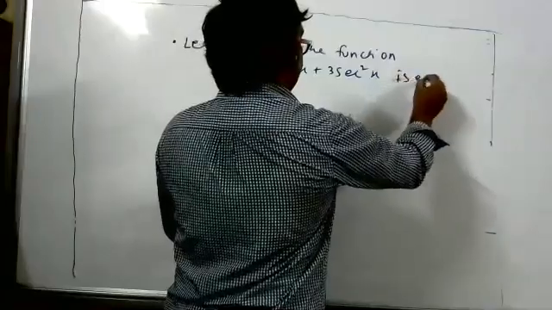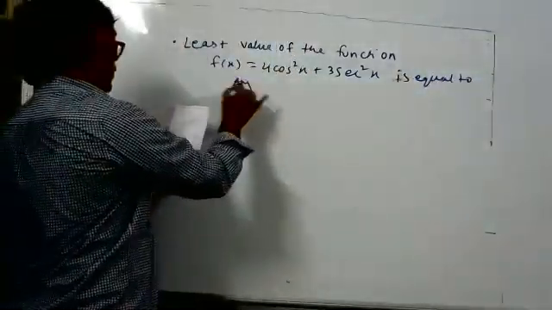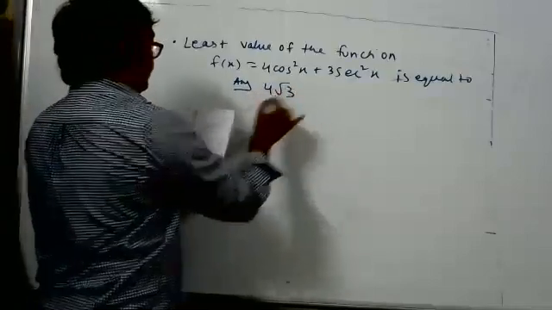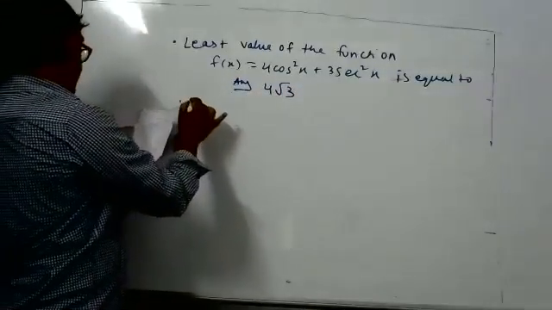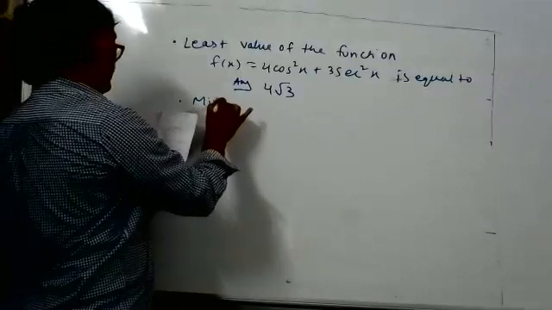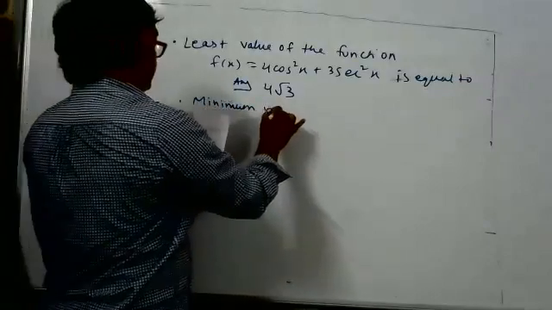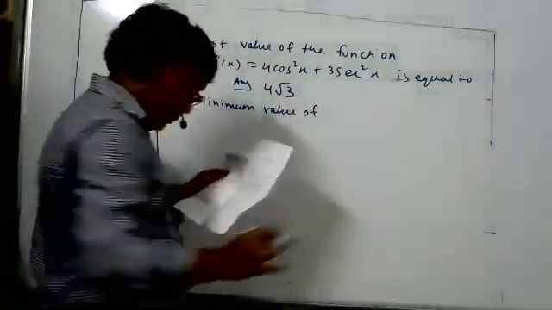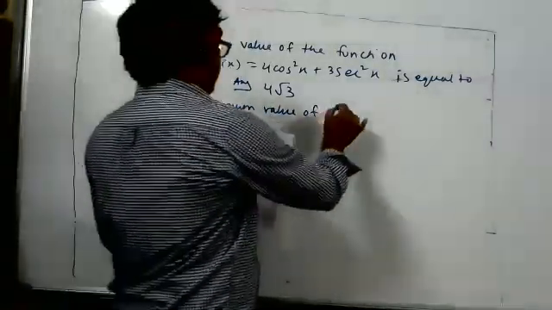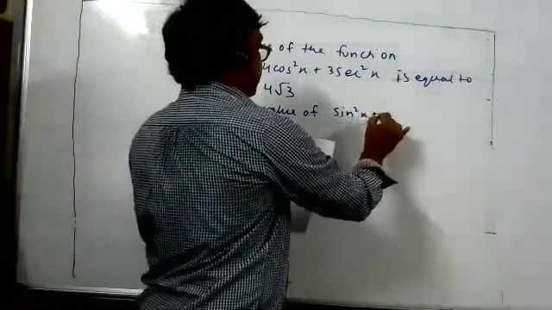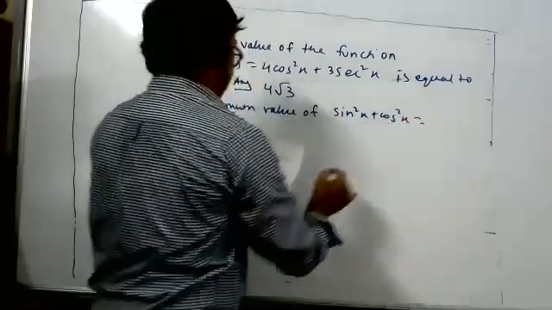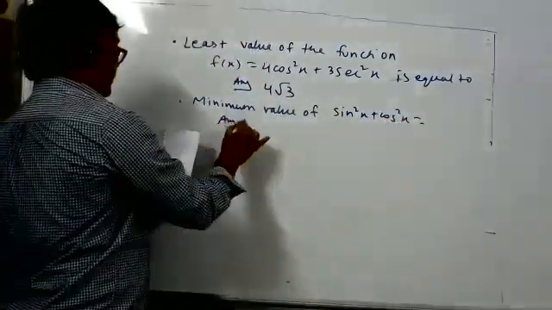Answer is 4 root 3. Minimum value of sine square x plus cos square x, answer 1.